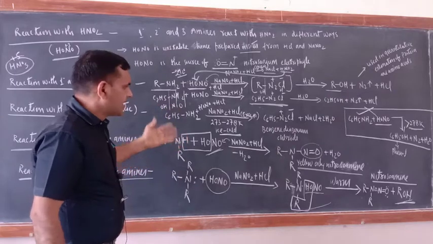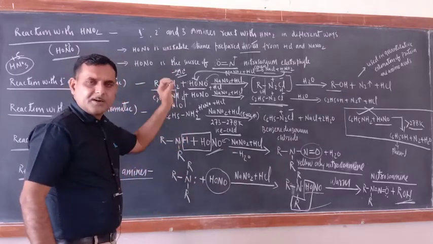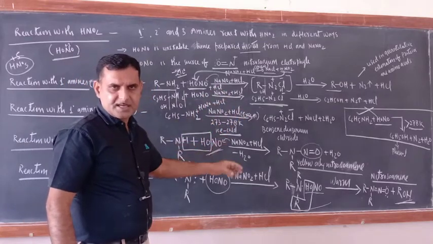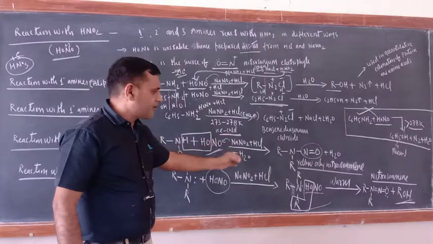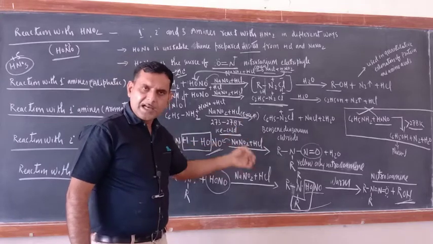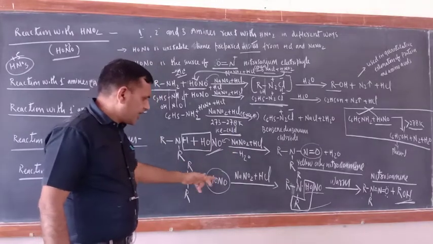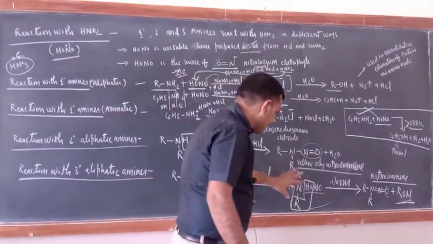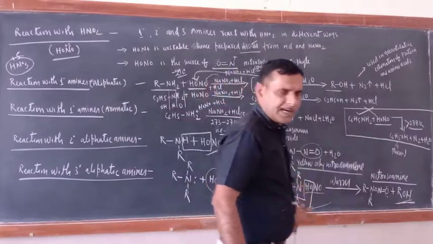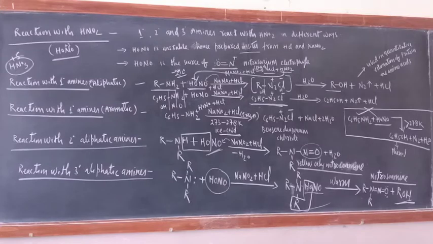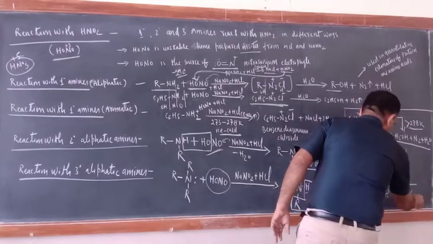Okay, so the way of reaction with HONO is different for different types of amines. Once again I am summarizing. 1 degree amines will produce alcohol, N2 and HCl. 2 degree amines will produce yellow oily nitrosamine. 3 degree amines initially form this adduct, the entire HONO is added there, and after warming that will produce alcohol and nitrosamine.